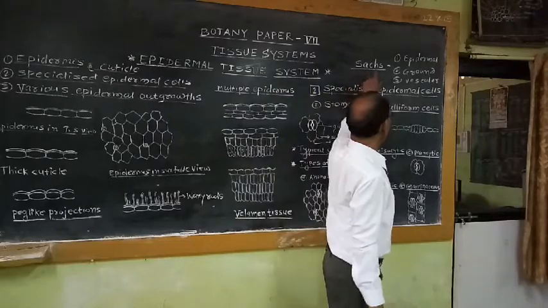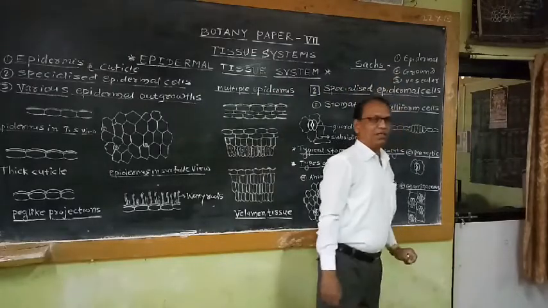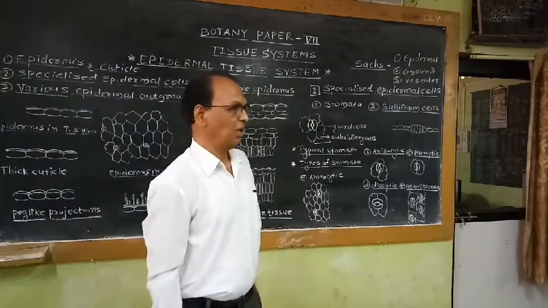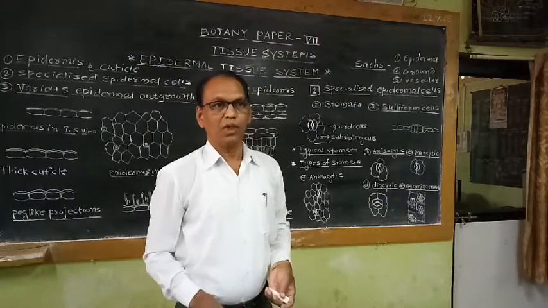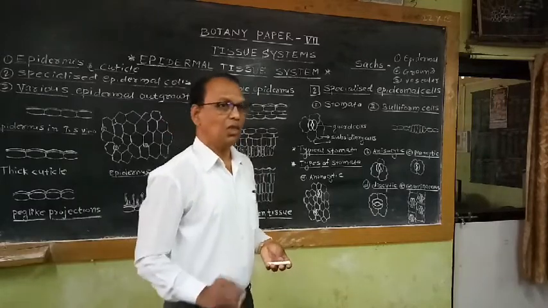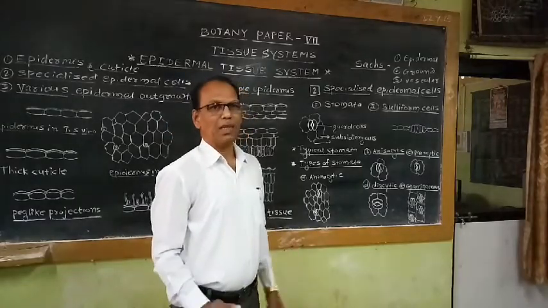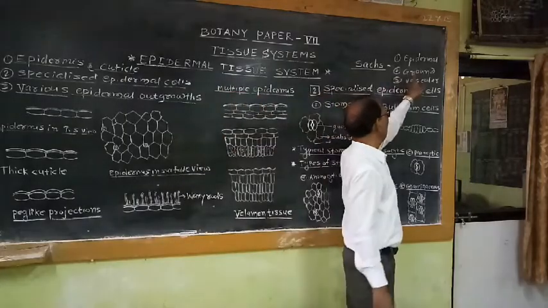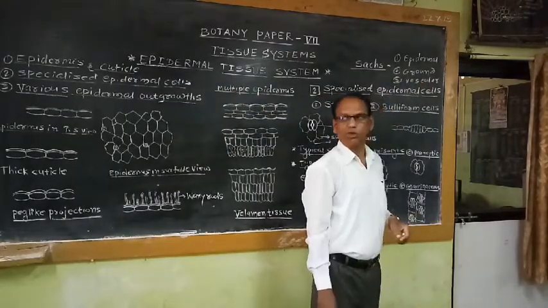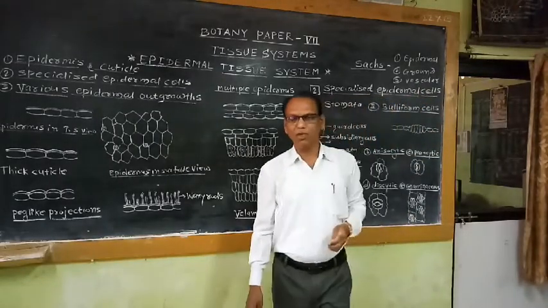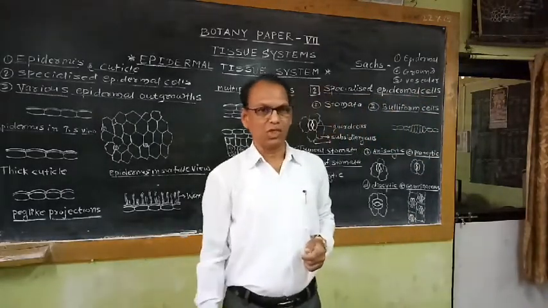Sachs classified these tissue systems on the basis of topography, or the site of these tissue systems in the plant body: epidermal tissue system, ground tissue system or fundamental tissue system, and lastly the vascular tissue system, also known as the conducting tissue system.